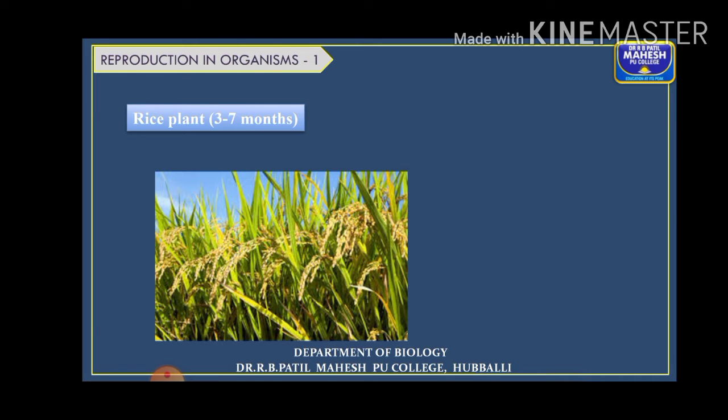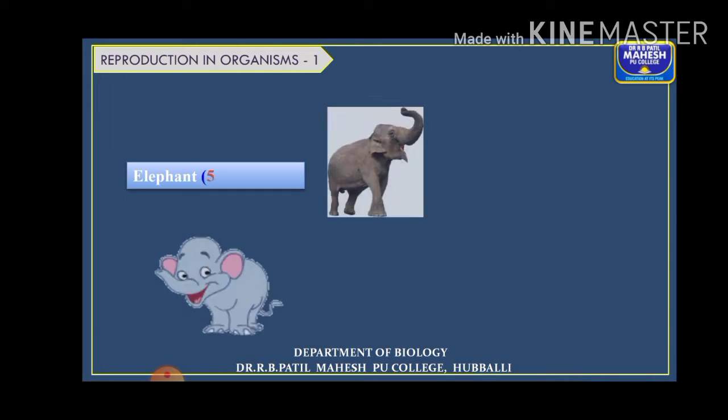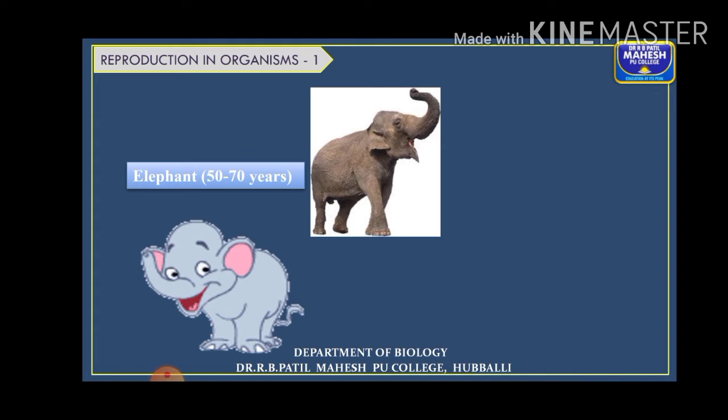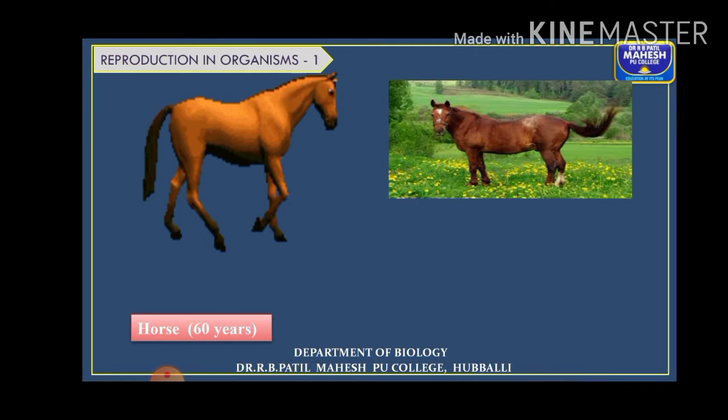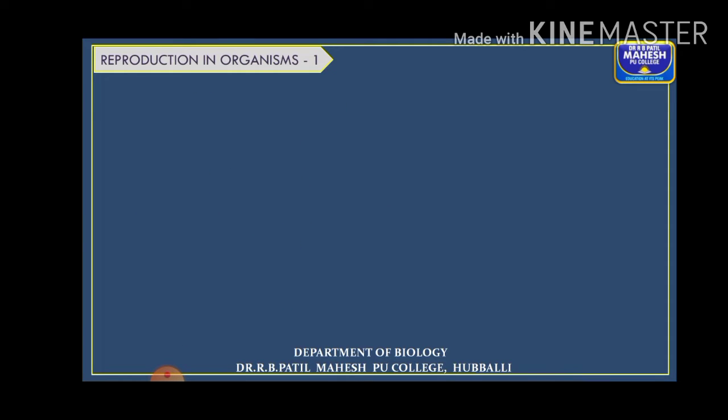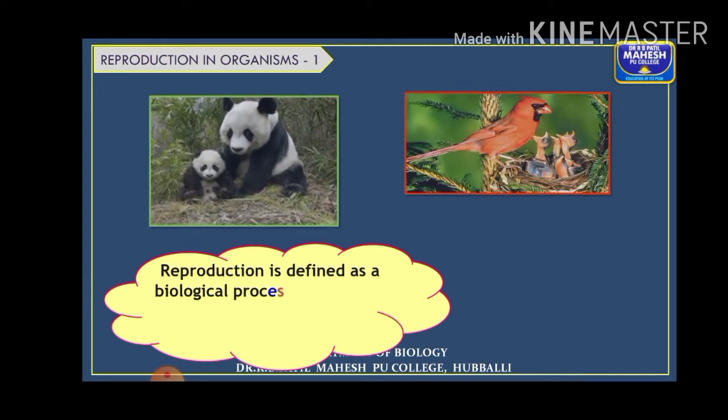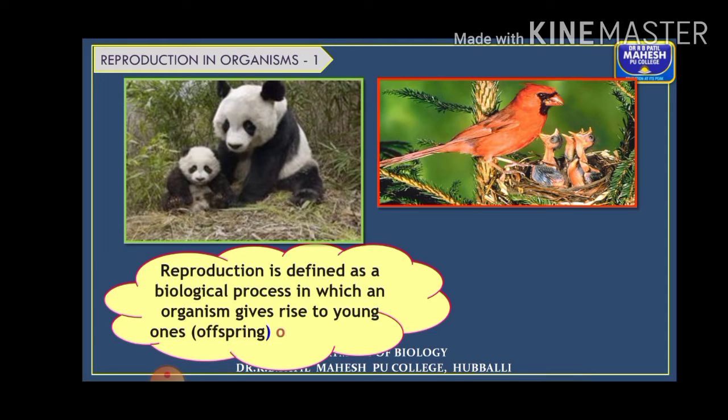Then rice plant, 3 to 7 months. Elephant can live from 50 to 70 years. Cow, 20 to 25 years. Horse, 60 years. Remember these lifespans of organisms, students. It might also appear in your NEET exams.